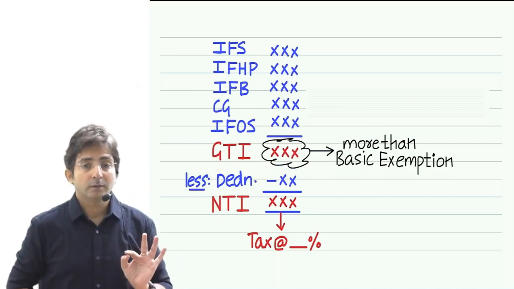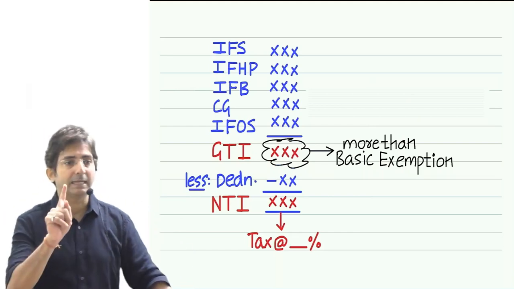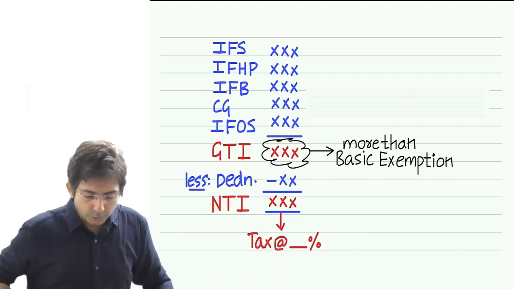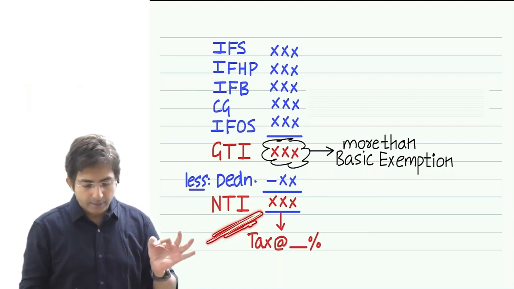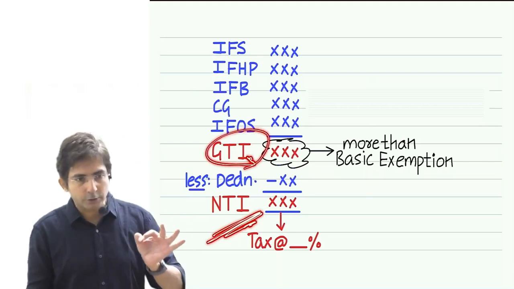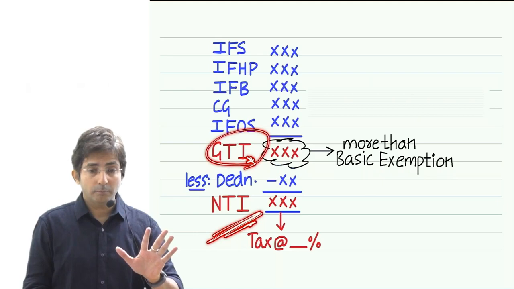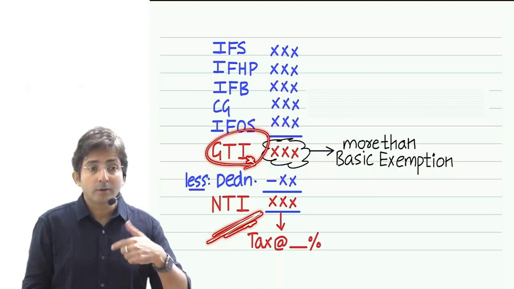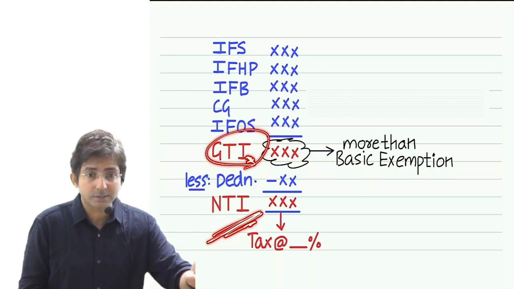Once your GTI is more than the basic exemption. So the conclusion is what? Pay tax on NTI. Pay tax on NTI, but filing a return, decide based on GTI. But GTI also, before exemption under the 54 wala sections.